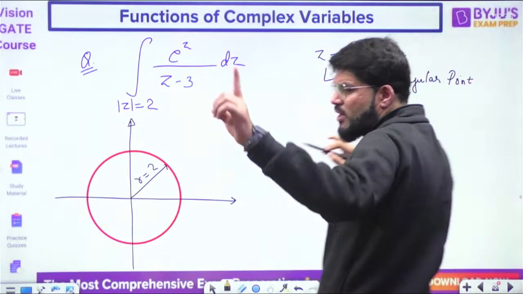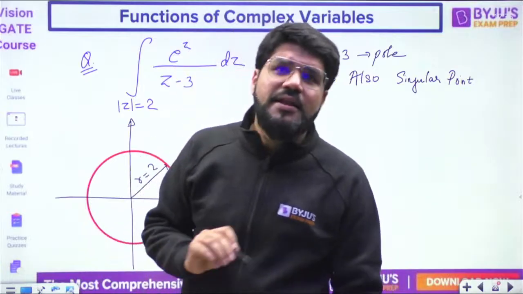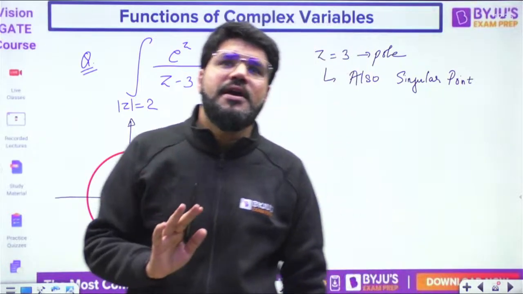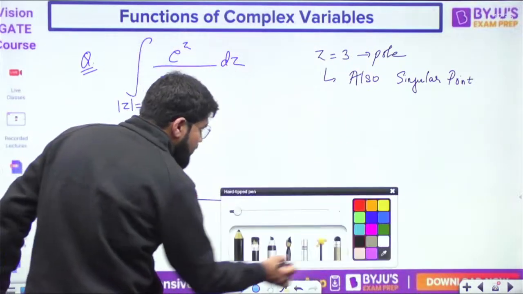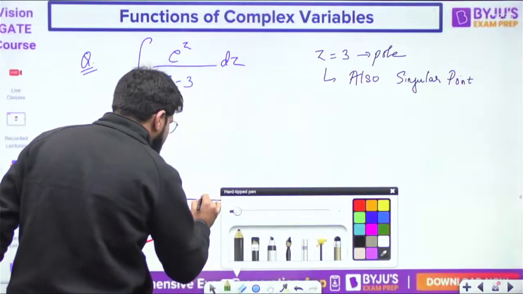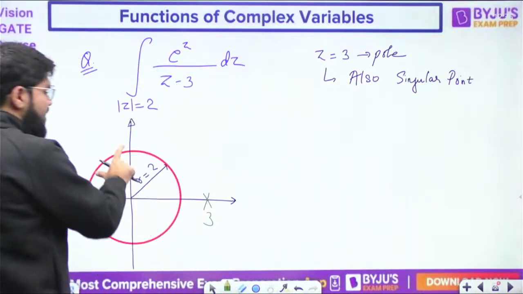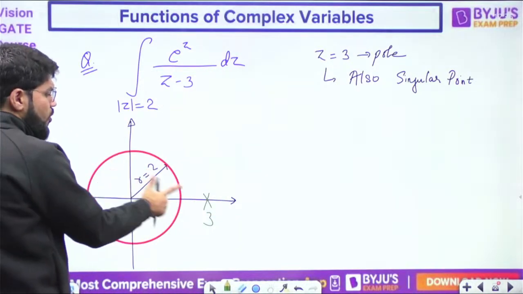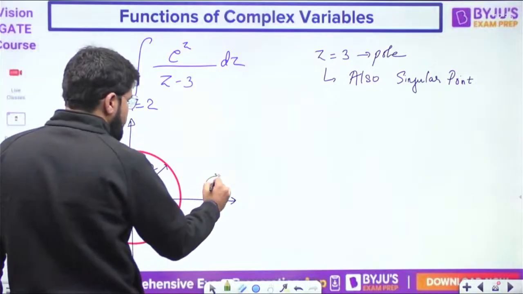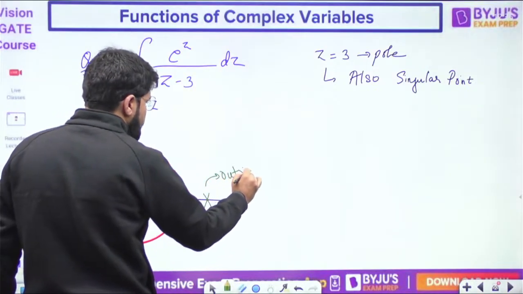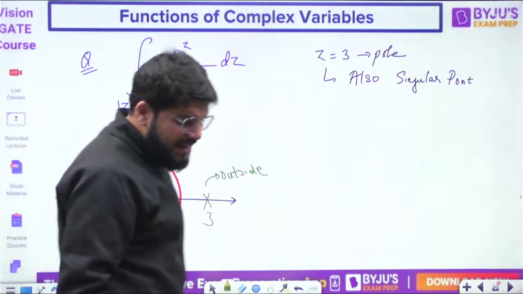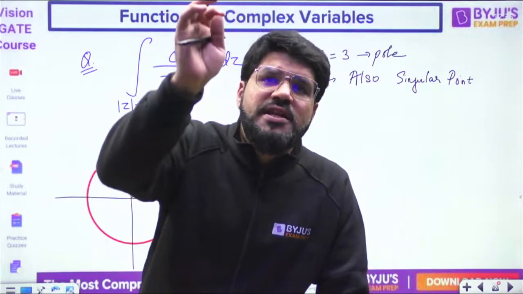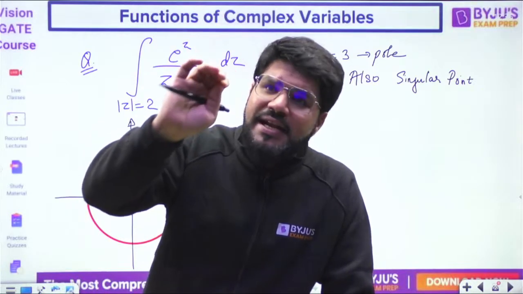We defined what a singular point is: the point at which the function is not analytic. Now, how do I mark the pole? I mark the pole by this cross symbol, and the pole is z equal to 3. But the radius of the circle is equal to 2, and the pole is outside. So I definitely have one point where the function is not analytic, and that is z equal to 3.